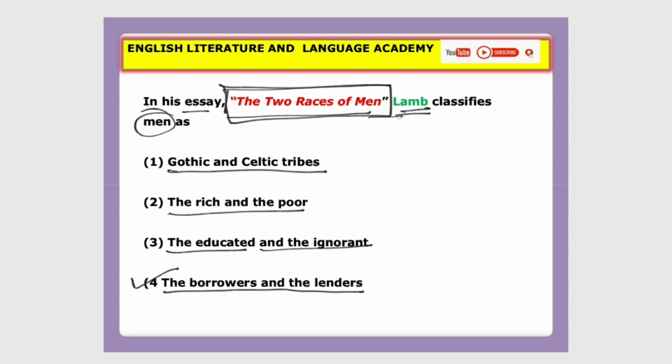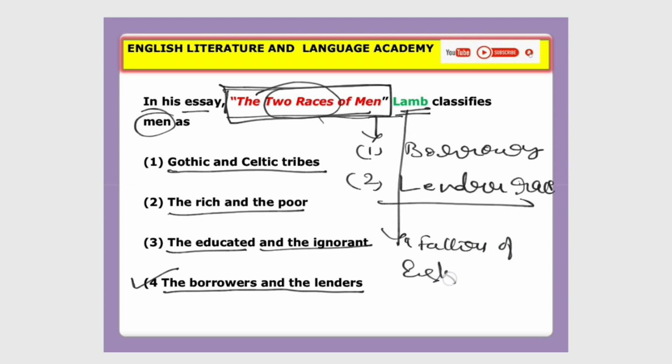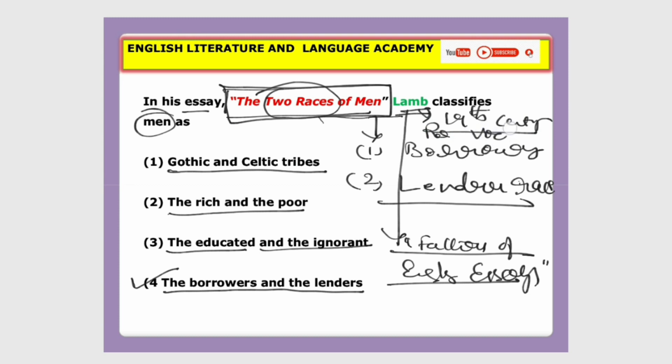Charles Lamb classifies two races of men. One is the borrowers' race, the second one is the lenders' race. So please remember, some critics describe Charles Lamb as the father of English essays. That is the significance of Charles Lamb. He belongs to the 19th century, which is nothing but the Romantic and Victorian age.